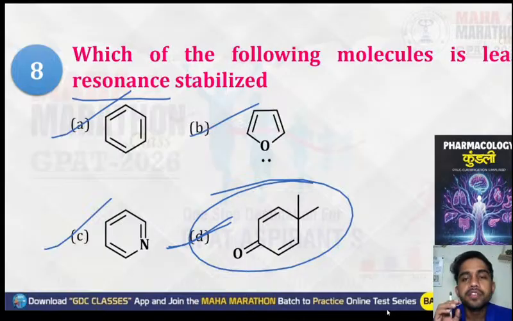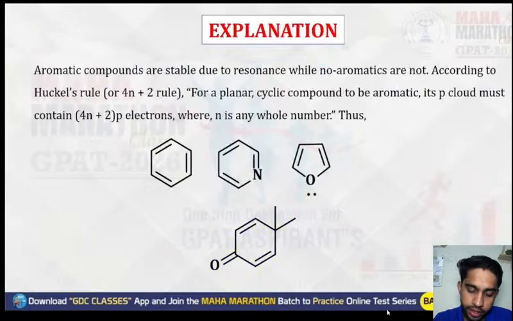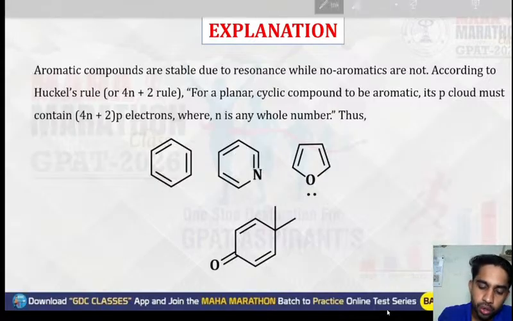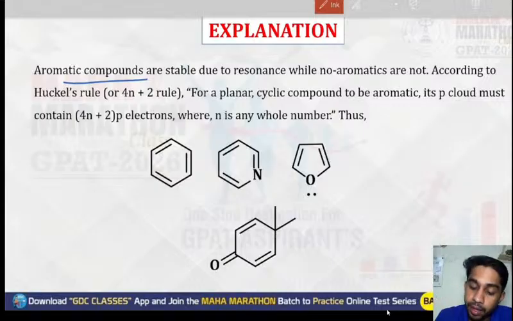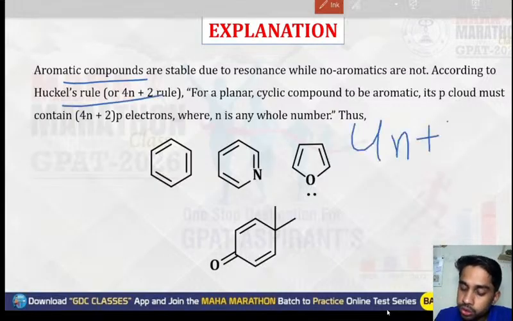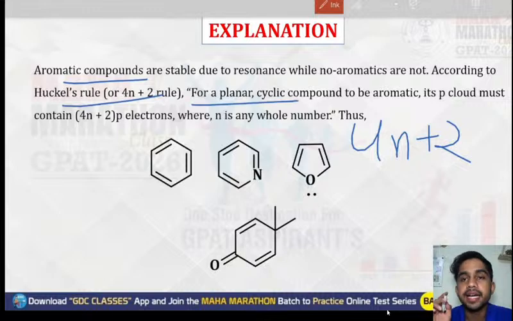So if you remember the concept of aromaticity, you will be able to solve the question. The correct option will be option D. And why are aromatic compounds highly stable? Because according to Huckel's rule, they must have 4n plus 2 pi electrons, and be planar and cyclic, to be aromatic.